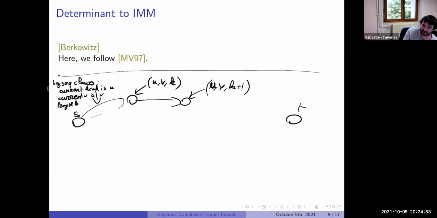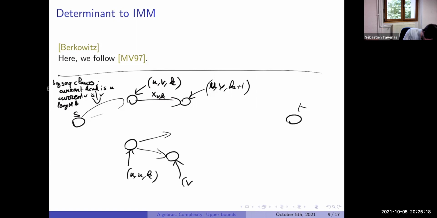If we are in the same clause, we go from V to X, and K increases. And it happens sometimes that we finish the clause and start a new one. But this can only happen when we are at an edge where we finish the clause, so we are at the beginning of a new clause. In this case, we go to the vertices which are of the form V with V strictly larger than U.